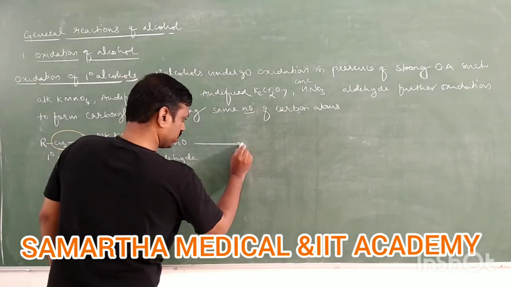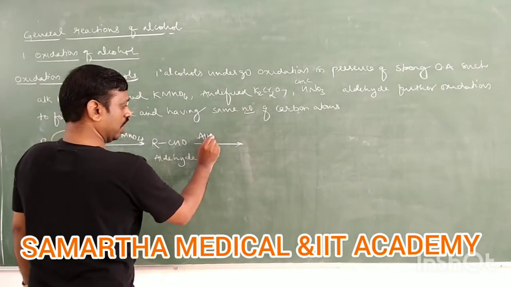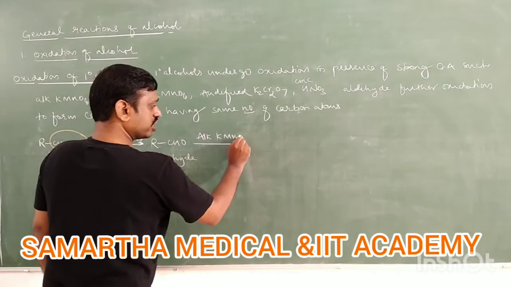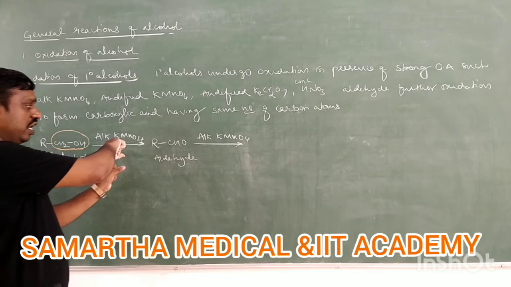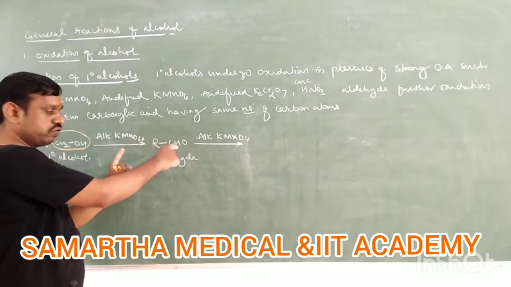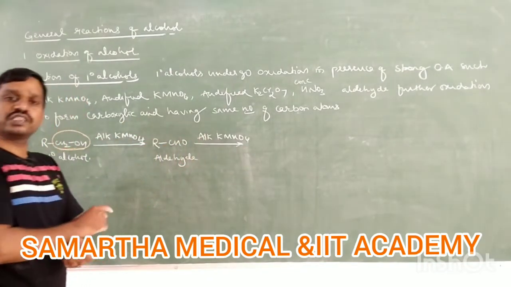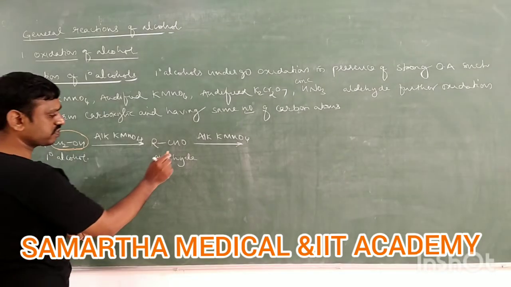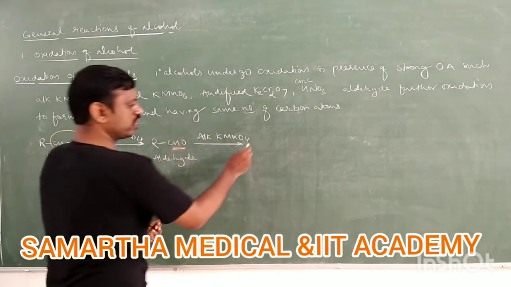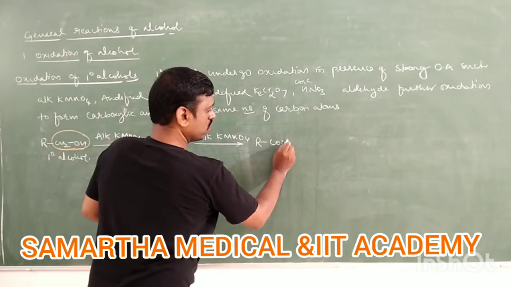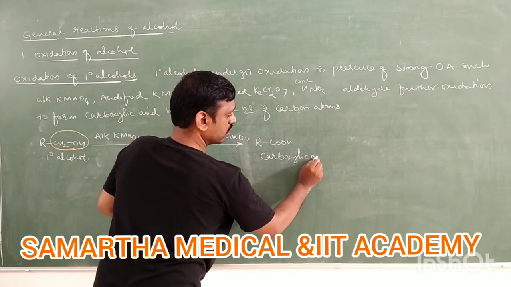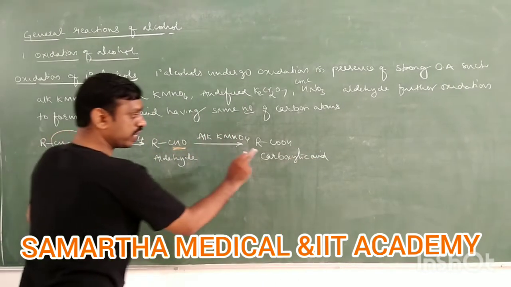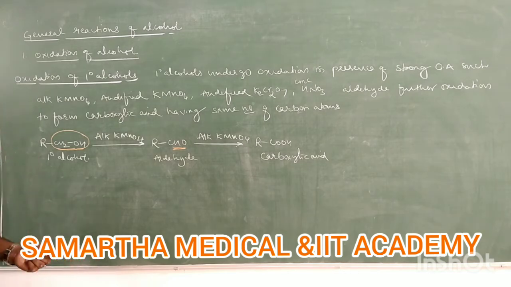Then this aldehyde further undergoes oxidation, because alkaline KMnO4 is a strong oxidizing agent. It converts this aldehyde further into carboxylic acid. In carboxylic acid, this aldehyde group just converts into COOH. This is called carboxylic acid. Now here, important is carboxylic acid with the same number of carbon. It means primary alcohol has how many carbon?